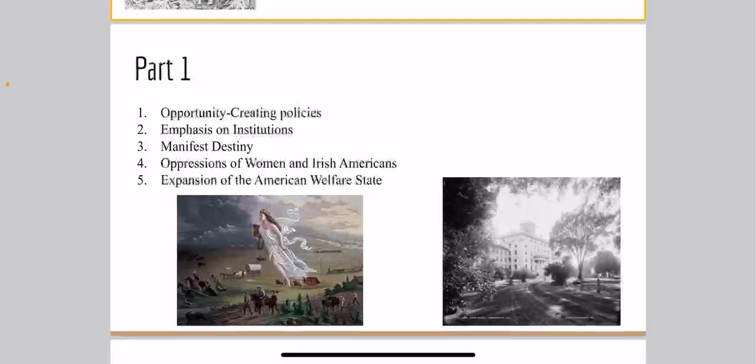Oppression of women and Irish Americans. During this era, women and Irish Americans faced oppression and discrimination, reflecting the societal biases and prejudices of the time.